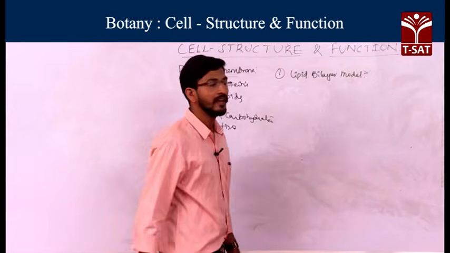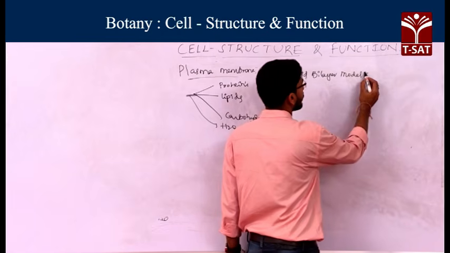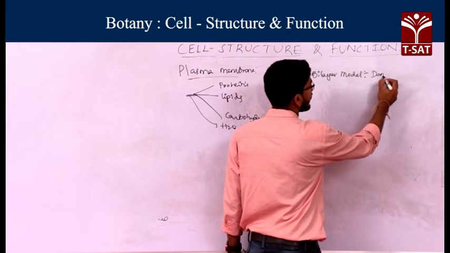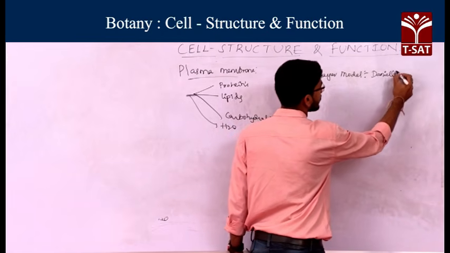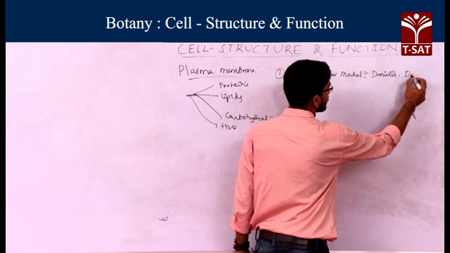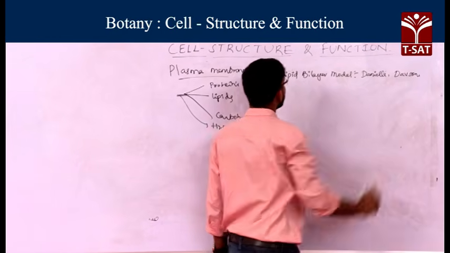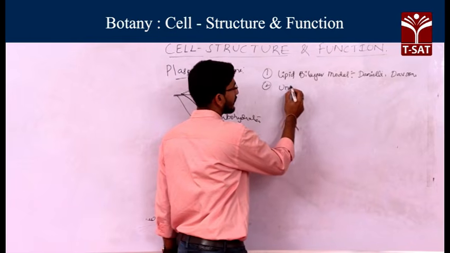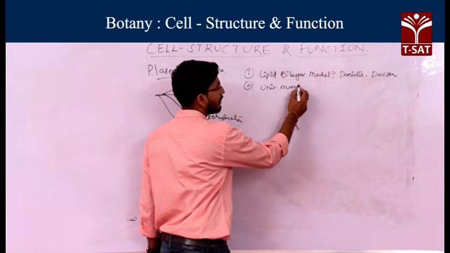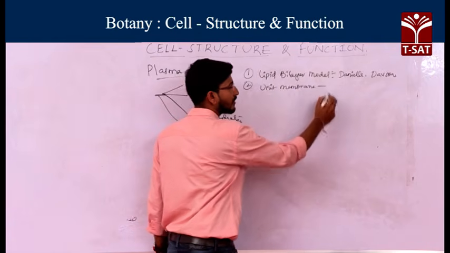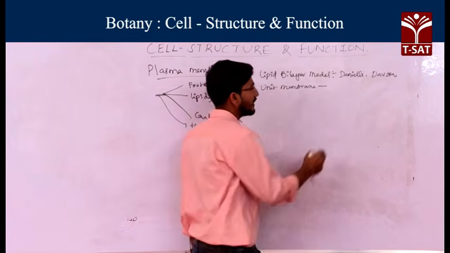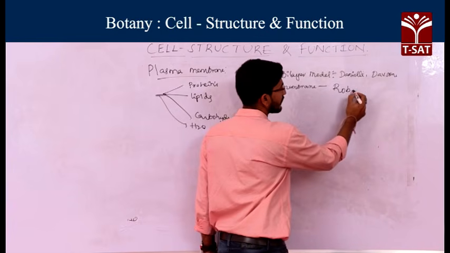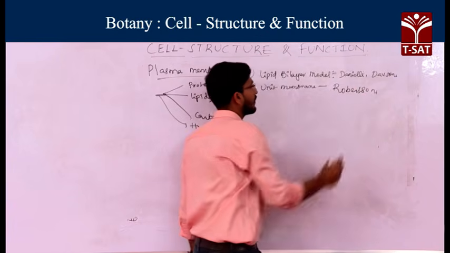Okay, lipid bilayer model. This model was proposed by Danielli and Davson. Next, another model is the unit membrane model. This model was proposed by the scientist Robertson.